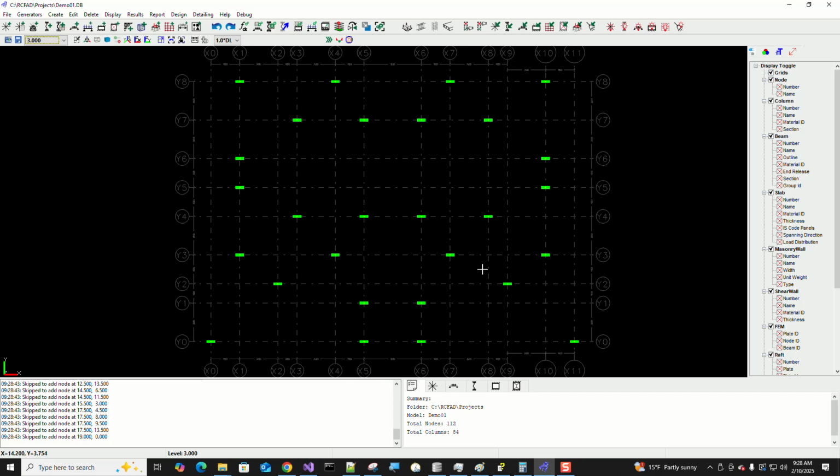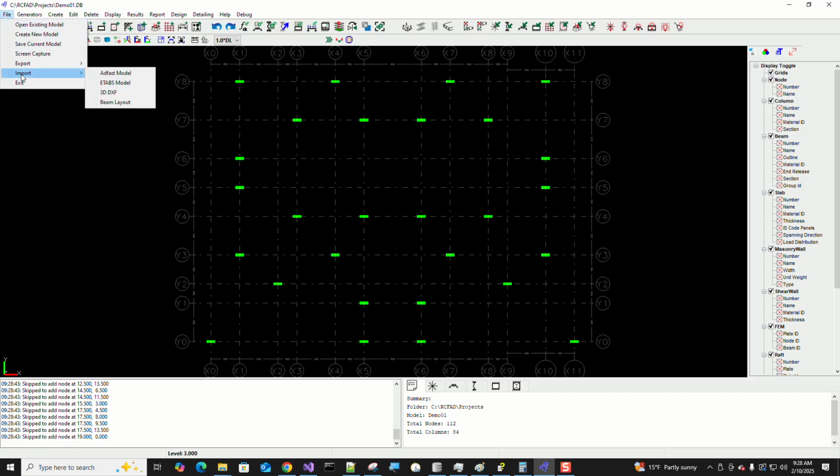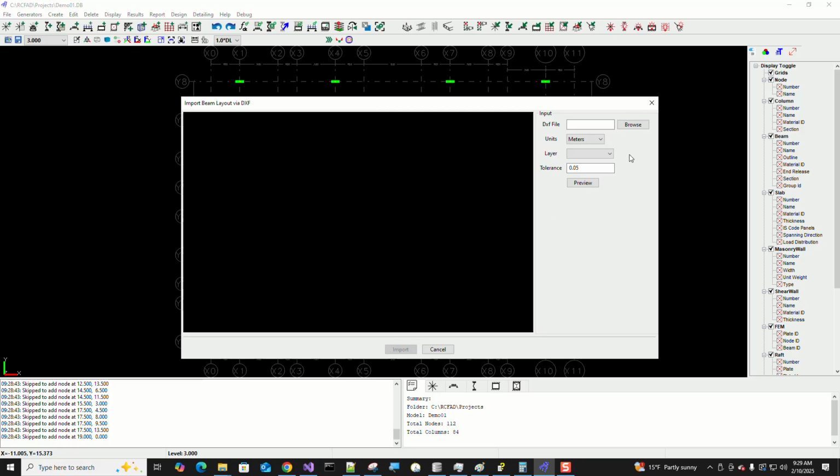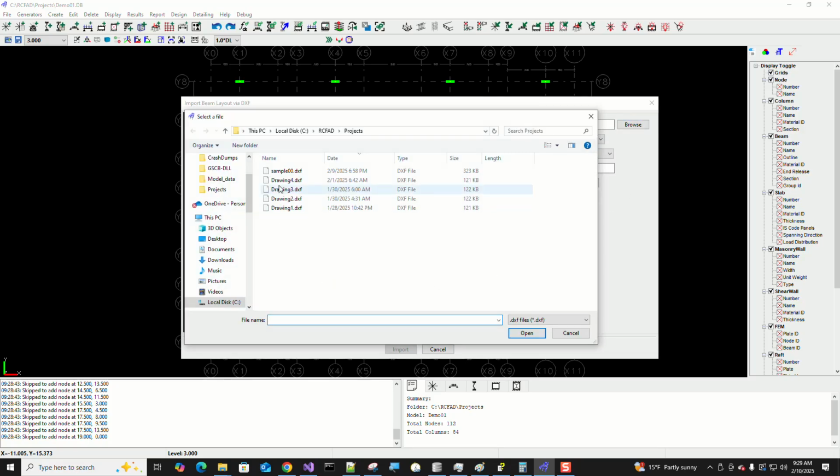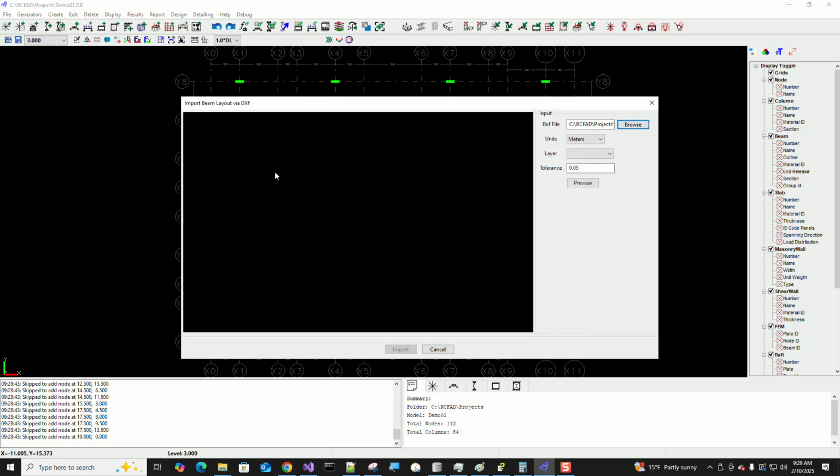Once you have the column locations available, now go ahead and say File, Import, Beam Layout. Browse to the file location. Now we'll take it as sample 00. Make sure that you provide the correct set of units, either in millimeters or meters.